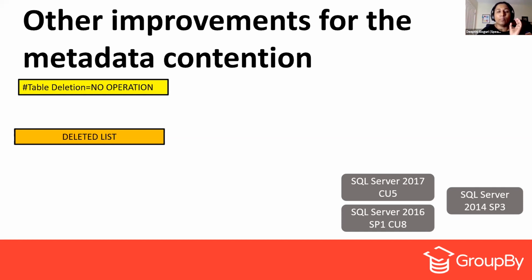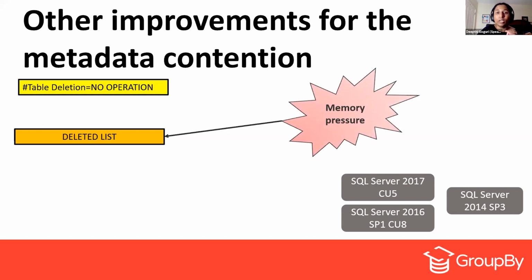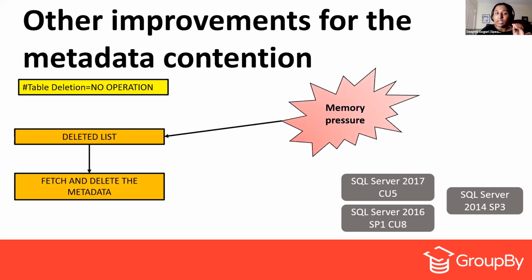Instead, put all these objects in the deleted list, such that once they are placed in the deleted list, whenever there is memory pressure inside SQL Server, go ahead and fetch each and every object's metadata, and delete it that way. But who will delete all of this, right? Who will delete each and every object from this deleted list? Because all of those threads are working so hard to create the temporary tables.